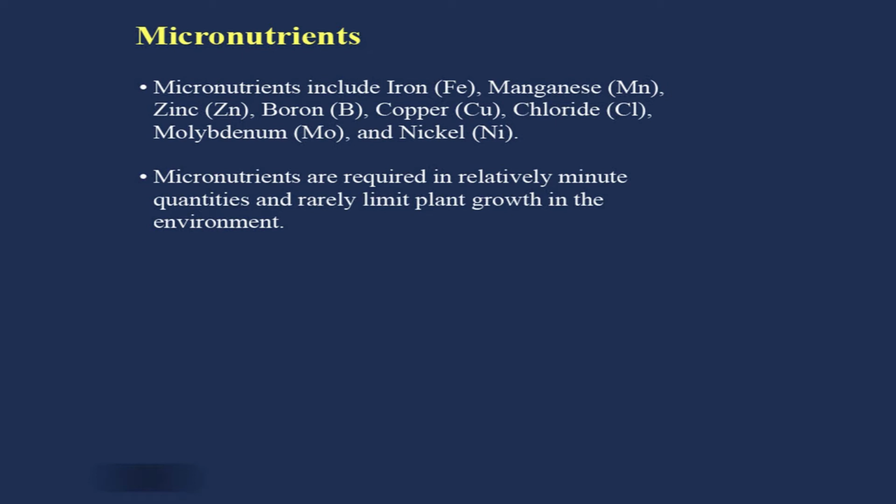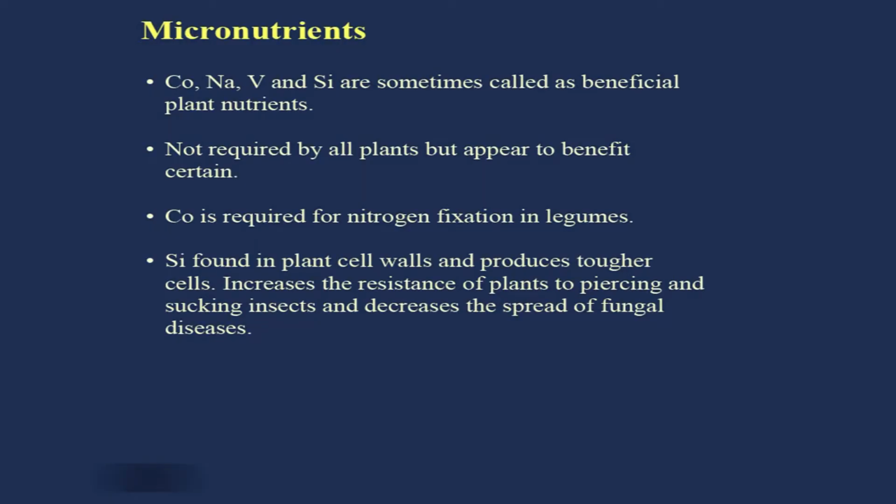Now these days we are experiencing micronutrient deficiencies in Indian soils. In one of the lectures I have discussed the status of Indian soils in micronutrients. So, cobalt, sodium, vanadium and silicon are sometimes called beneficial nutrients. They are not essential, but in some cases these beneficial nutrients have been found quite useful.